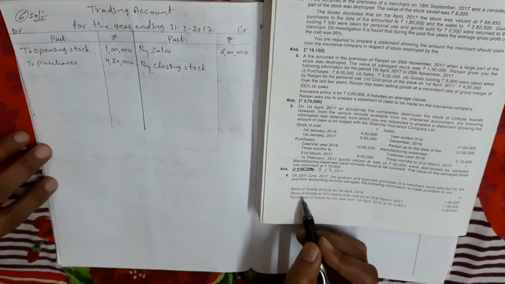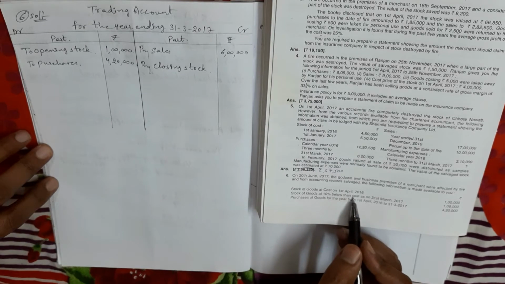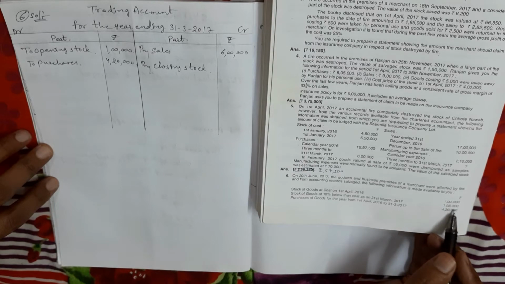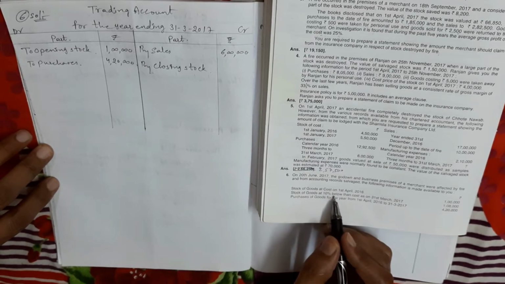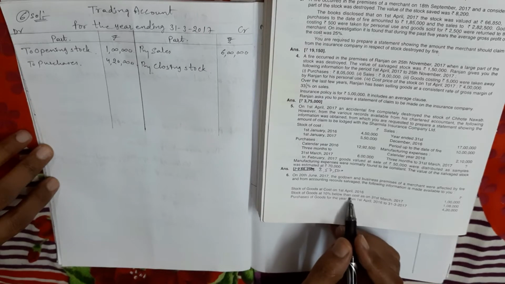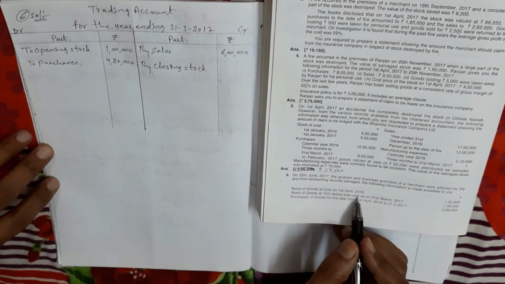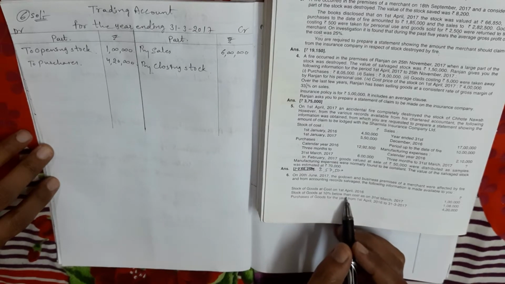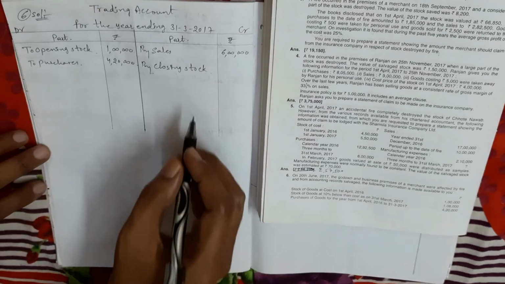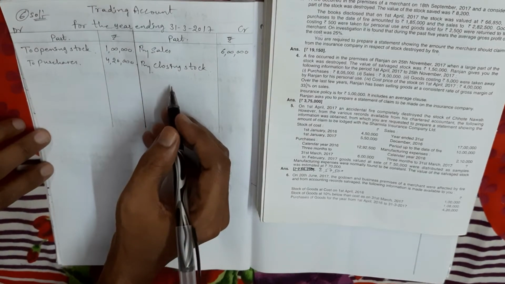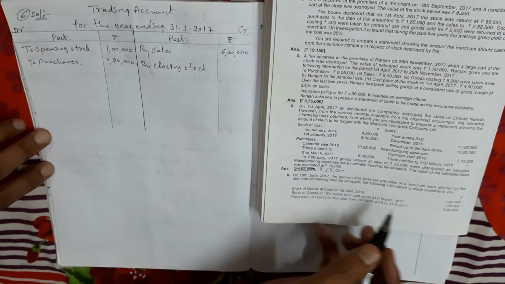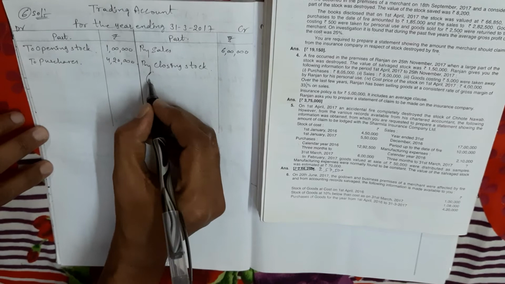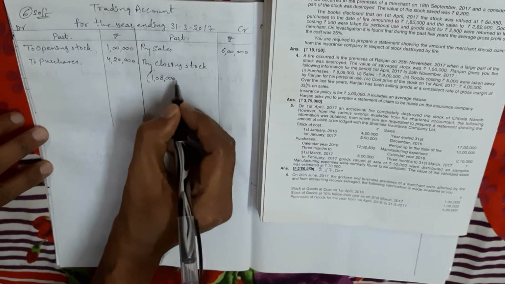See, second line, stock of goods at 10% below cost as on 31st March 2017. Okay, 1 lakh 8,000 rupees. But my dears, here what is given is 10% below cost. This is important. The value is given 10% below, so we have to add 10% to get the amount, because the 10% below amount is given now, so we equate that amount to 100%. So how to get that amount from 1 lakh 8,000.